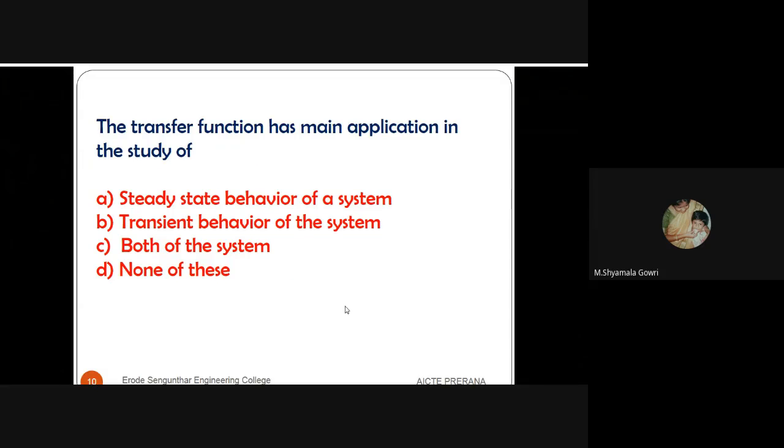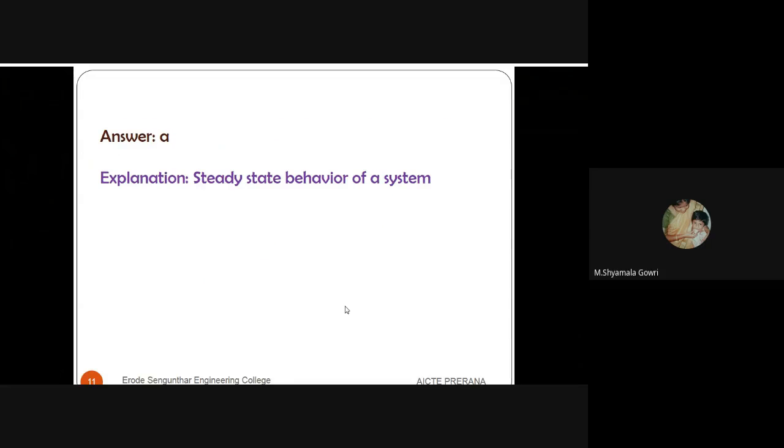Next, the transfer function has main applications in the study of: there are four options: steady state behavior of the system, transient behavior of the system, both of the above, none of the above. The answer is the transfer function has main application in the study of steady state behavior of the system.